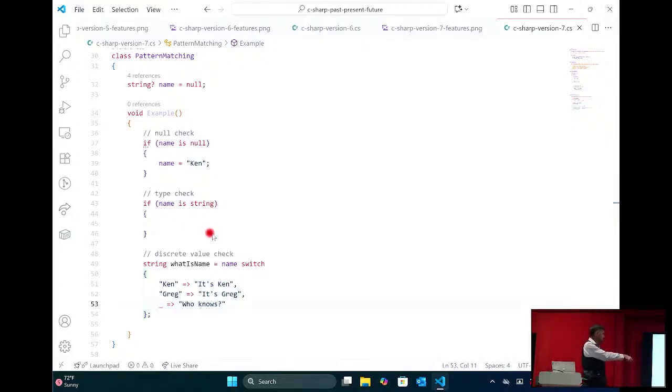We get the is keyword, name is null, right? So we can check if something is null. We can do a type check, right? So we might do something if it's a string or maybe it's a Boolean. Maybe somebody's passing false as a string, and so I need to do something if they do that, but if they pass it as a Boolean, I need to do something else. Or numeric, maybe they pass in an integer or a double or a floating point. I know it's a number, this allows me to just check the type and then do the correct action. And lastly, you can just do a discrete value check, which is just kind of a switch statement. Pattern matching, very, very cool.